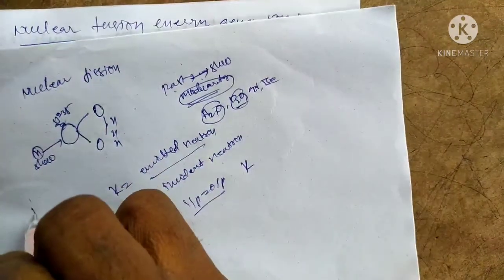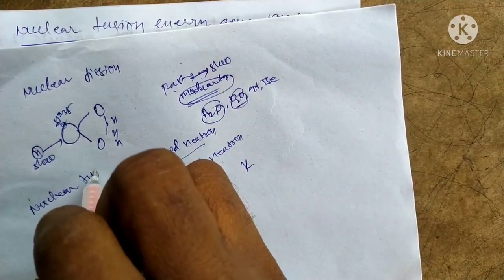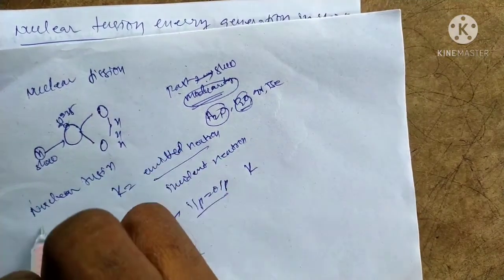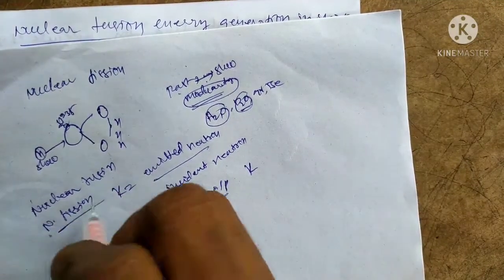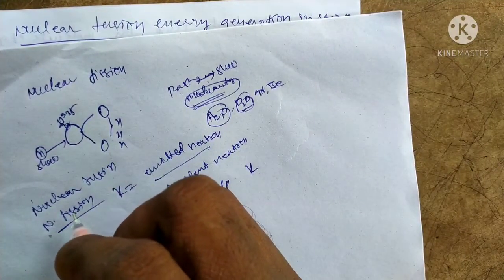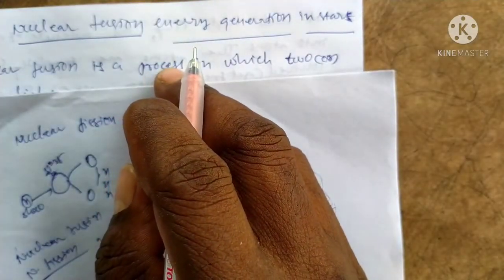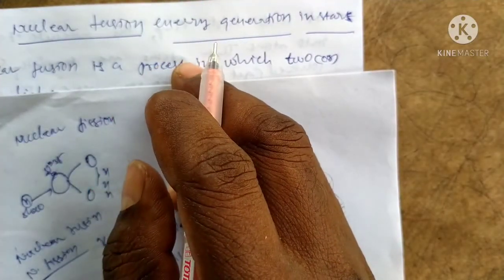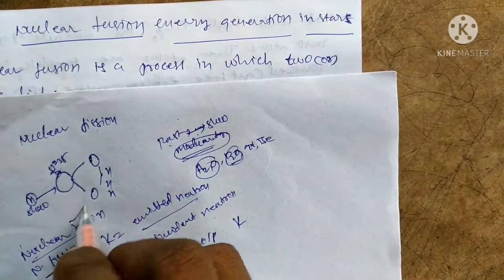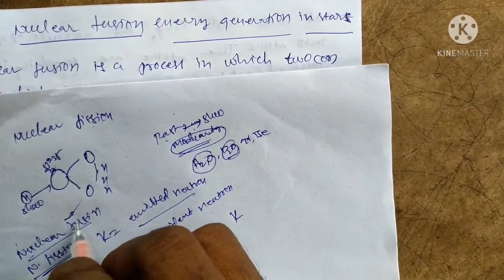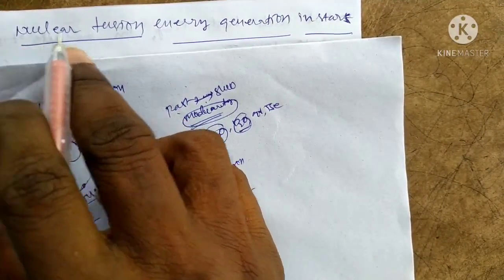Nuclear fusion or nuclear fission can release some amount of energy. How much energy is released in nuclear fission? Nuclear fission is over. Now we want to discuss nuclear fusion.